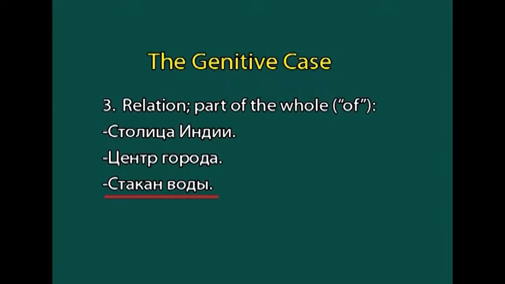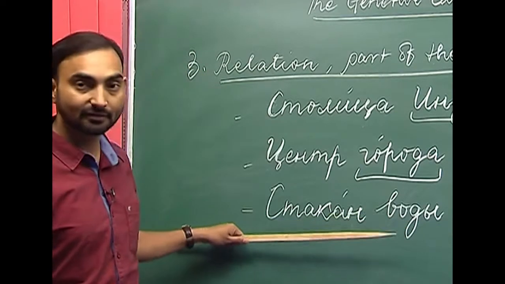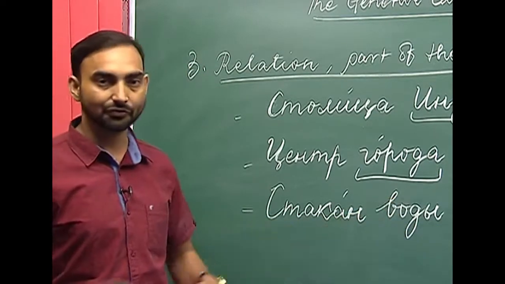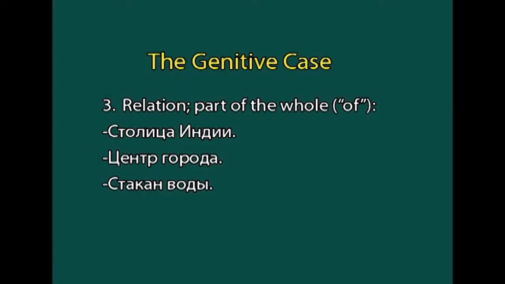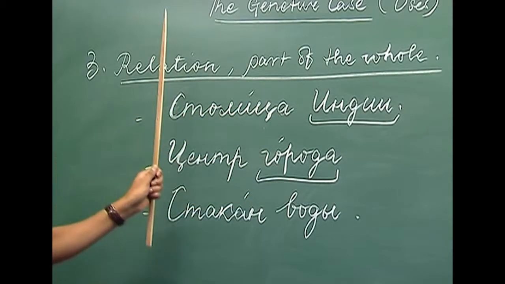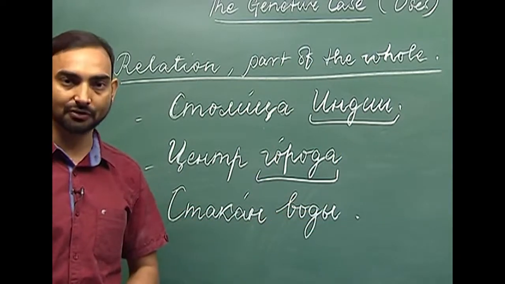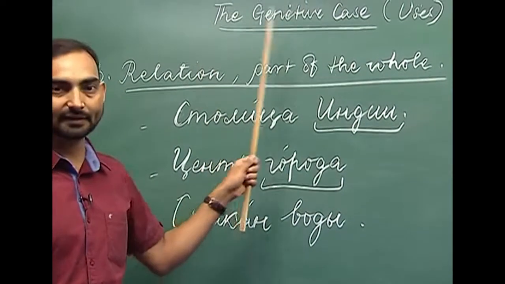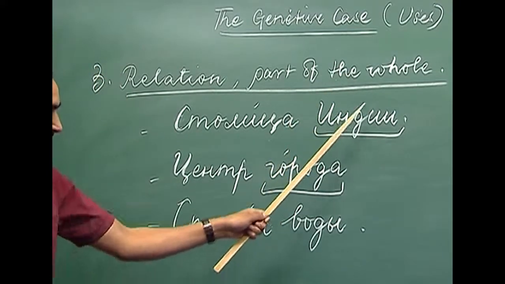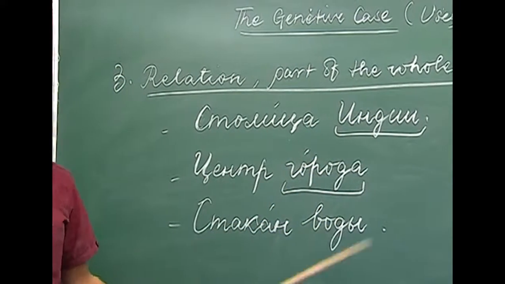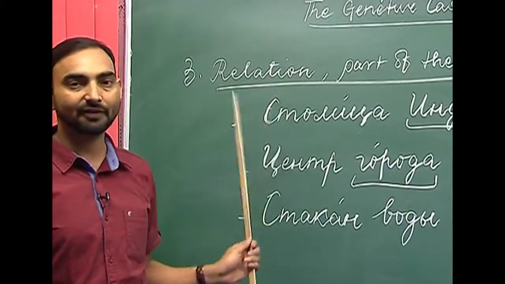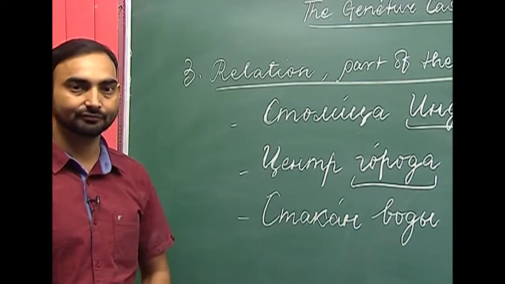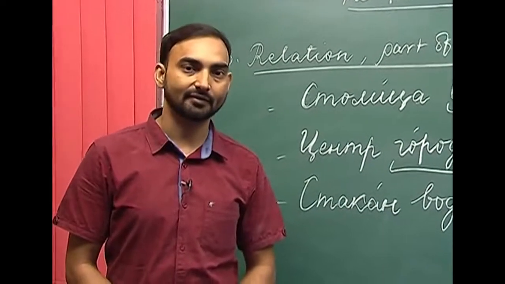Stakan Vadi, stakan is glass and vada you know water. Stakan Vadi, a glass of water. So, here as you can see in these three combinations, the relationship or the part of the whole has been denoted with the use of the genitive case of nouns. So, here all these three nouns Inji, Gorada and Vadi are in the form of the genitive case, and we are denoting the relation between two nouns here. So, this is the third use of the genitive case.